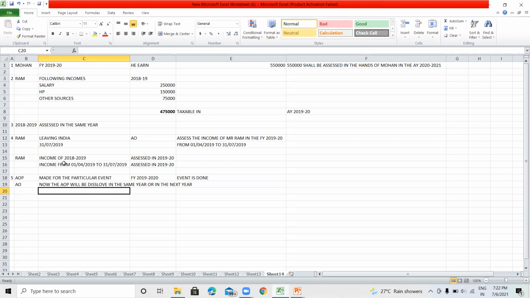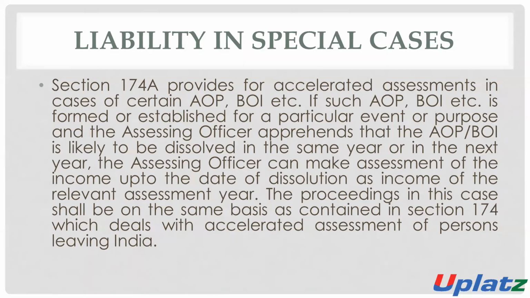So in this situation, the AO will assess the income of such AOP in the same financial year.